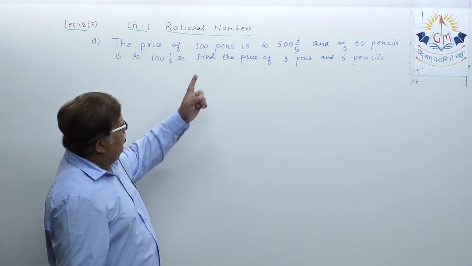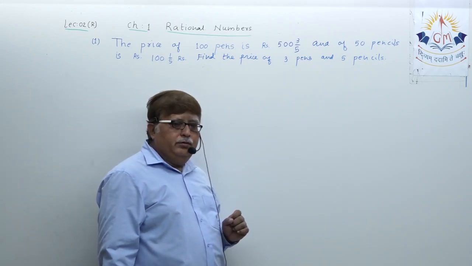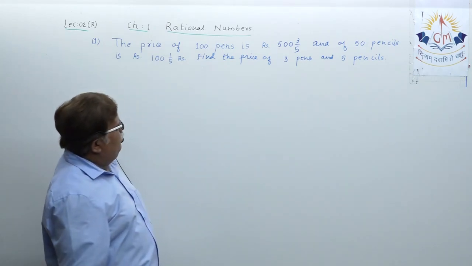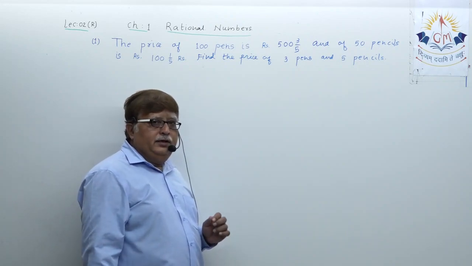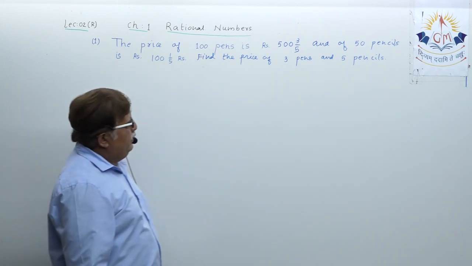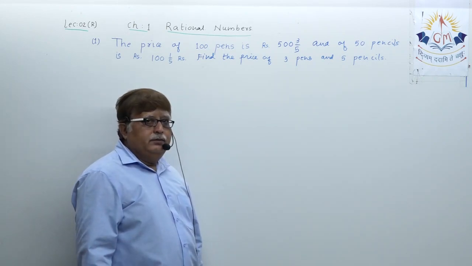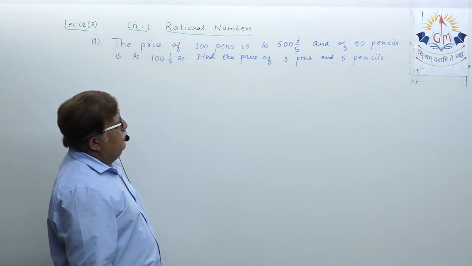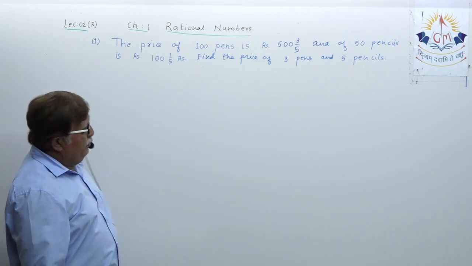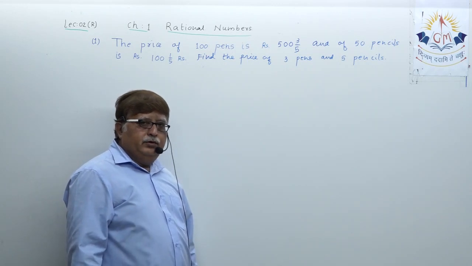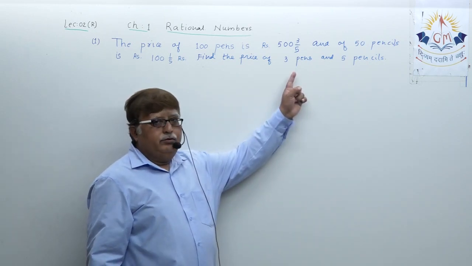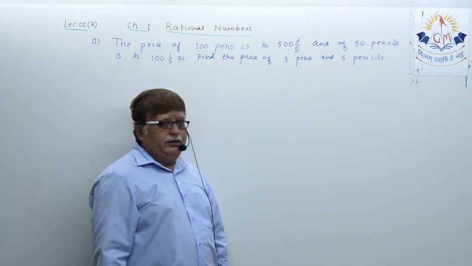See, first you try to understand the data. You are given price of 100 pens. What is that? Rupees 500 integer 3 upon 5 and of 50 pencils, that is rupees 100 integer 1 upon 5 rupees. Find the price of 3 pens and 5 pencils.